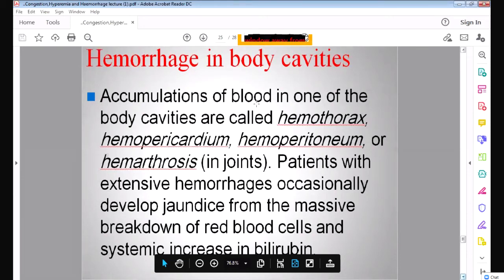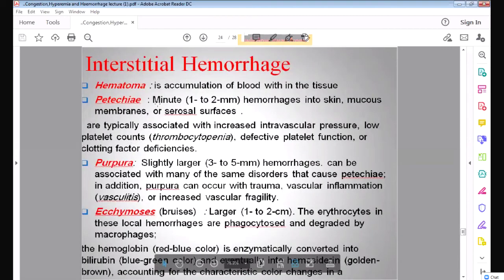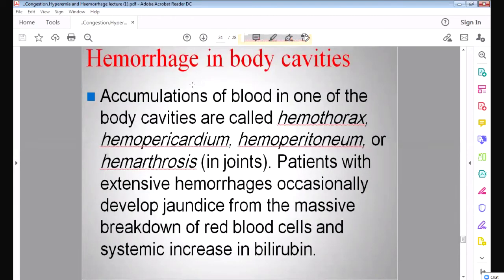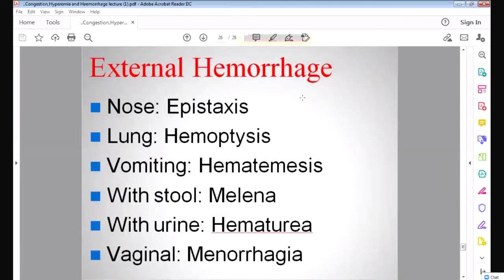Now, external hemorrhage. This is internal hemorrhage, meaning within the body, within the tissue. And outside hemorrhage is when the blood is coming outside the body. So what is it called? When blood is coming out of the nose, sometimes you get bleeding from the nose. That is called epistaxis. Epistaxis is bleeding coming out of the nose.